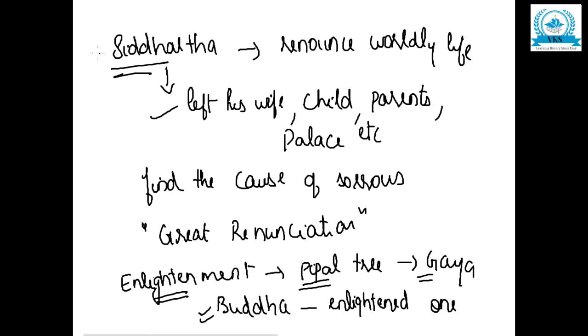So after seeing the four scenes, Siddhartha decided to renounce the worldly life. He left his wife, child, parents, palace, etc. to find the root cause of sorrows. That incident is called the Great Renunciation, and he received enlightenment under a peepal tree at Gaya, and after that he came to be called Buddha. Buddha means the enlightened one.